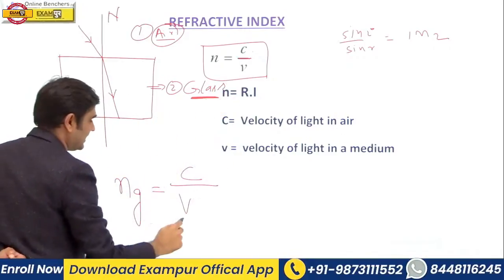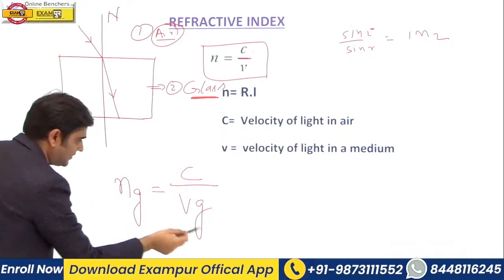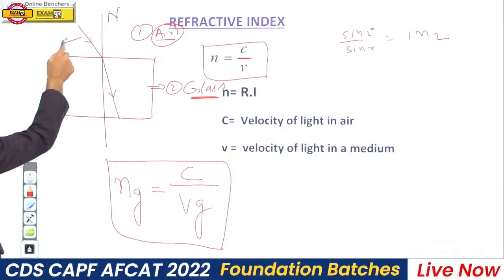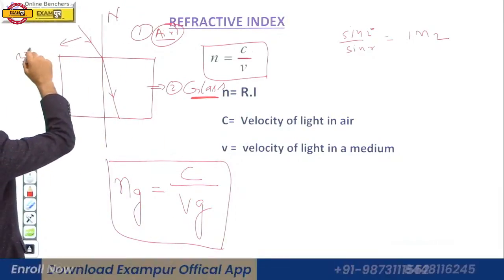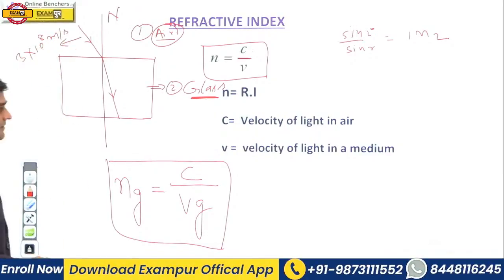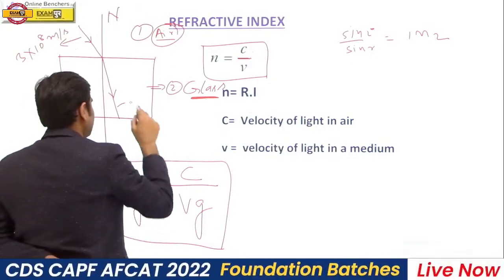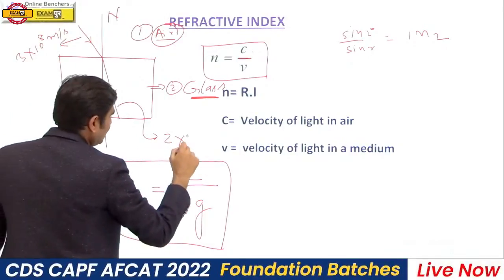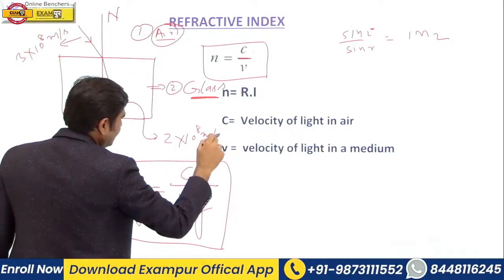Here the medium is glass, that is velocity of light in glass. As we all know, the speed of light in air or vacuum is 3 into 10 to the power 8 meter per second, and velocity of light in glass is 2 into 10 to the power 8 meter per second.